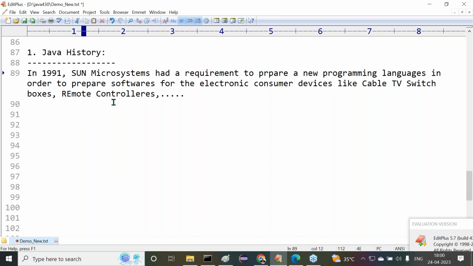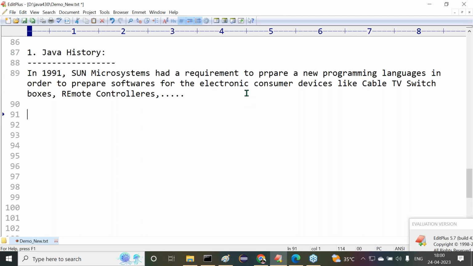In 1991, Sun Microsystems had a requirement. They wanted to prepare a new programming language in order to prepare software for electronic consumer devices like cable TV, switch boxes, remote controllers, and so on. This is the actual root of the Java programming language. Got it or not? Right. Observe carefully. Understand it clearly.